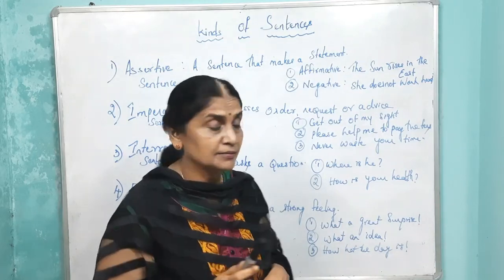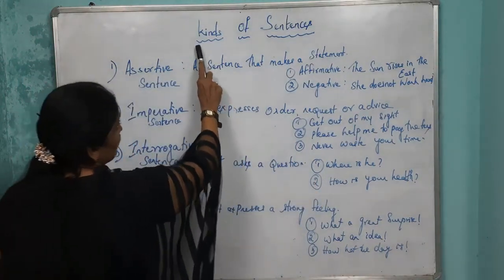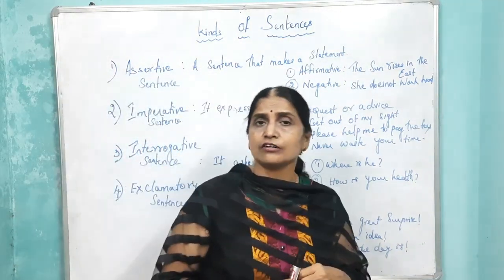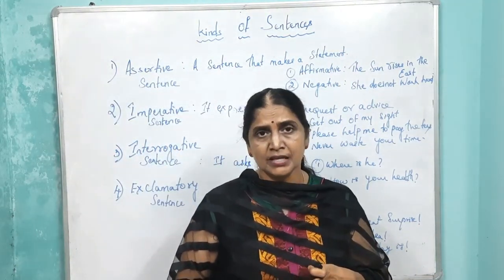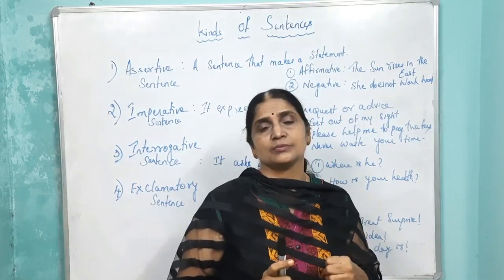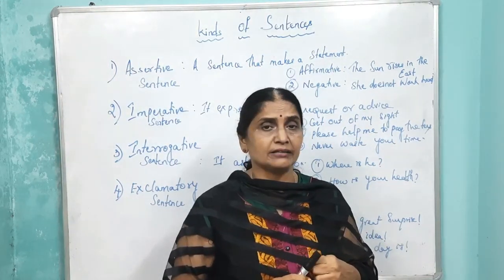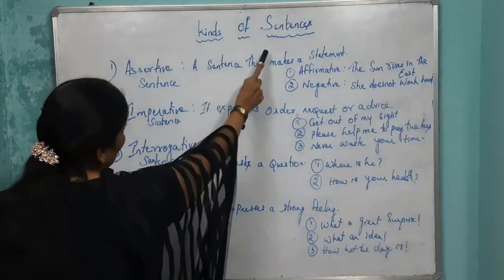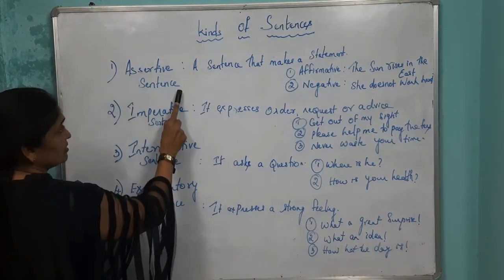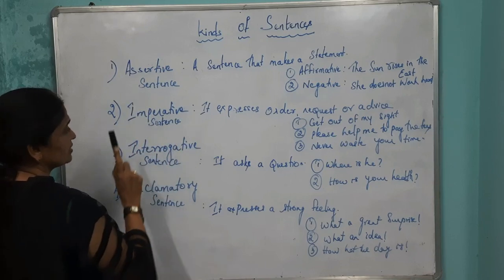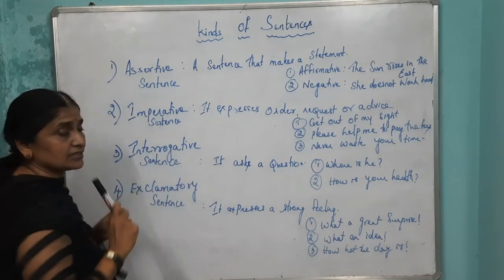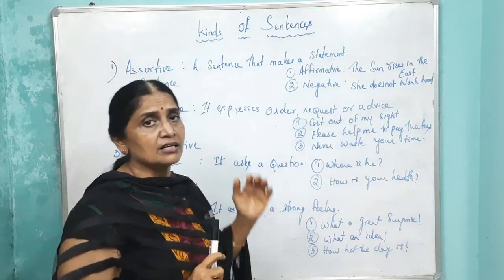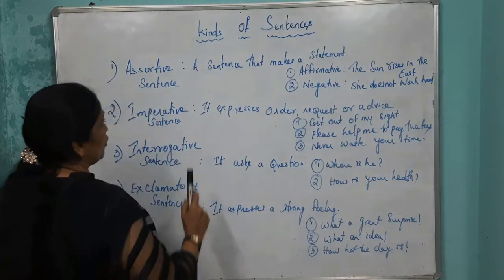In today's class, we are going to learn about kinds of sentences. You all know that there are 4 kinds of sentences, and this knowledge is important when you take up the topic direct and indirect speech. Okay. Now, what are the 4 kinds of sentences? First one is assertive sentence, second one is imperative, interrogative and exclamatory. So, there are 4 kinds of sentences. We will learn about each one now.